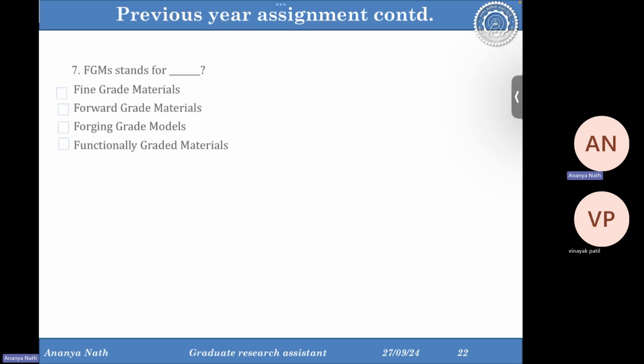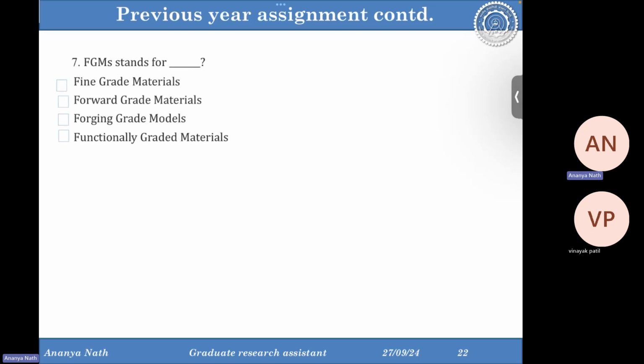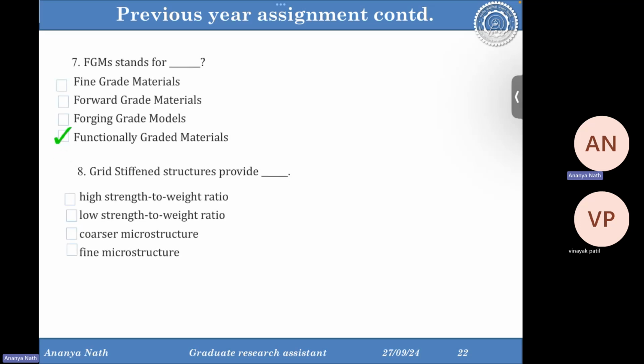Again, FGM stands for, we all know, functionally graded material. Grid stiffened structure provides high strength to weight ratio. So grid stiffened denotes a kind of lattice structure. So basically the advantage of using lattice is high strength to weight.